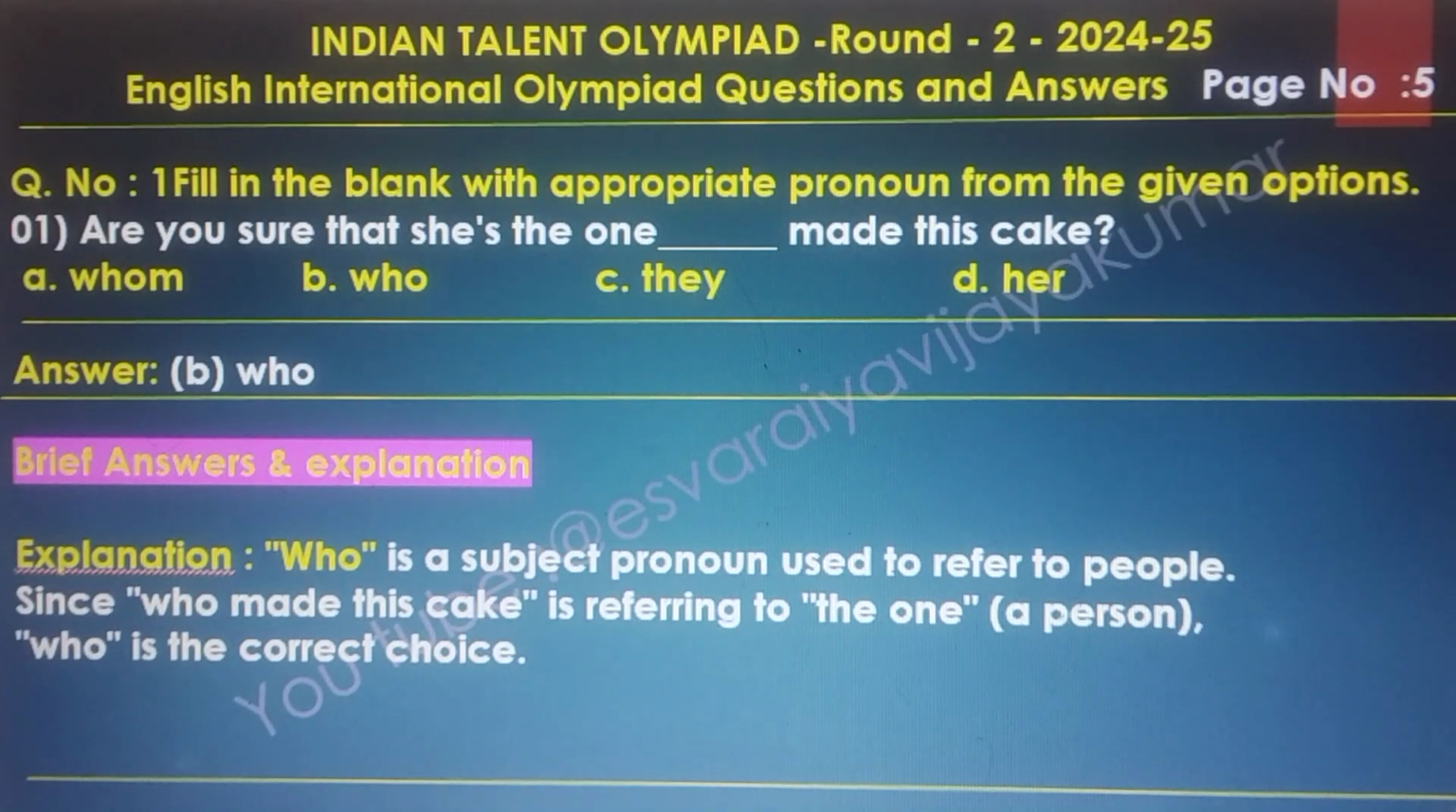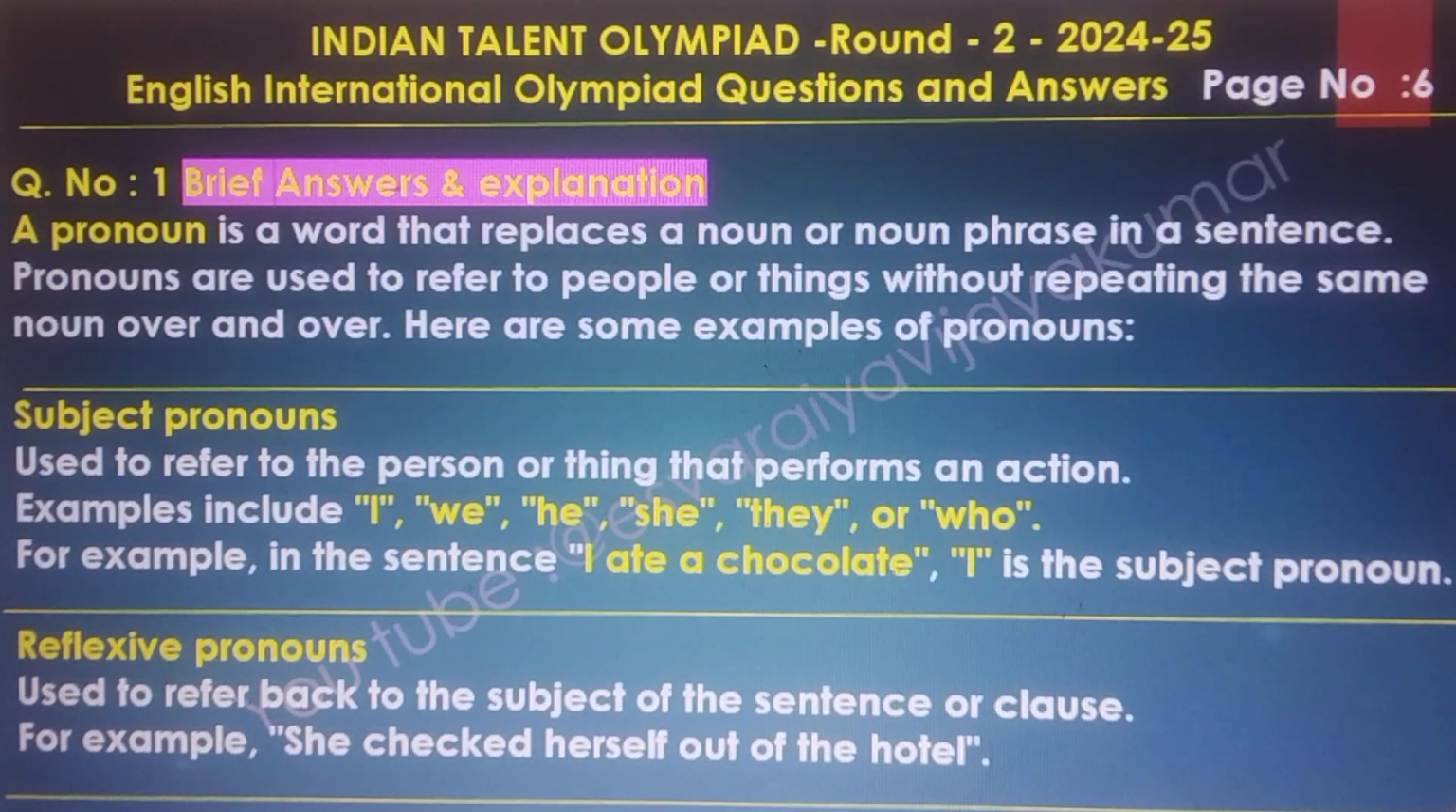Options A, B, C, D are the answers to this question. B. Who? Are you sure that she is the one who made this cake? The answer is B, who. Brief answer and explanations. Who is the subject pronoun used to refer to people, since who made this cake is referring to the one, a person. Who is the correct choice.